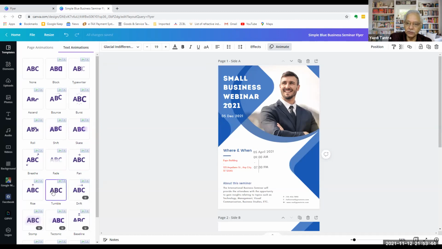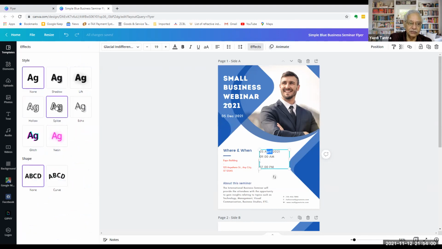Fade in, fade out. Coming from bottom to up to bottom, left to right, right to left. Can you see how easy it is to handle all this? You can change the effects. If you want to make this, for example, about this seminar, if I want to make it circular, I can just drag it.